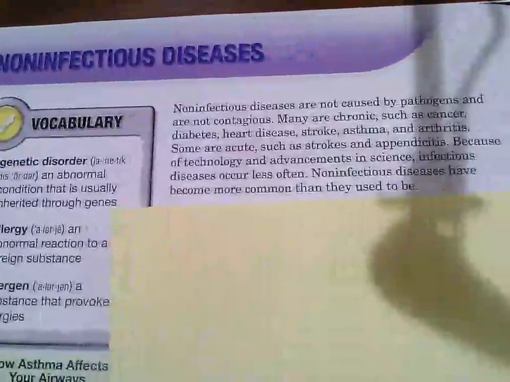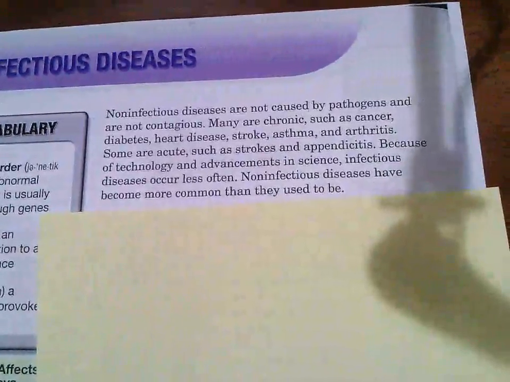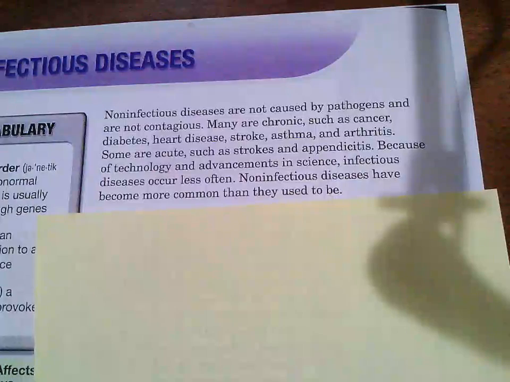Non-infectious diseases are not caused by pathogens and are not contagious. Many are chronic. Okay, pause. Acute versus chronic. I want you to say the difference to yourself. Acute is so cute. It's just a little thing. It's short. It comes on suddenly, lasts a short amount of time. Chronic is the opposite. They happen frequently and or last a long time.